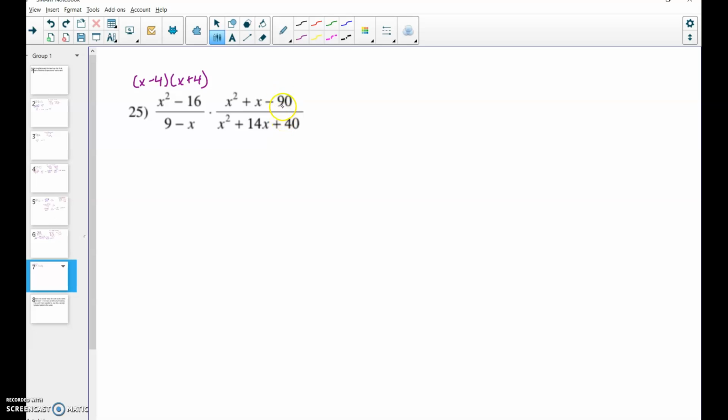Okay, and then for these two in this fraction here, I need to actually figure out what numbers will multiply to negative 90 and add up to 1. You can do your T-chart for that. Multiplying to negative 90 and adding to 1. Let me switch those, so I have the multiplication on the left, which is what we've typically been doing. So that turns out to negative 9 and 10. So I'm going to factor that as (x minus 9)(x plus 10).